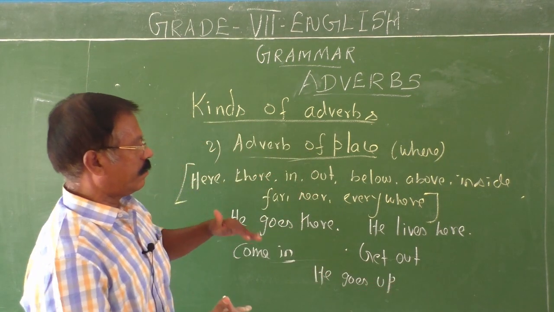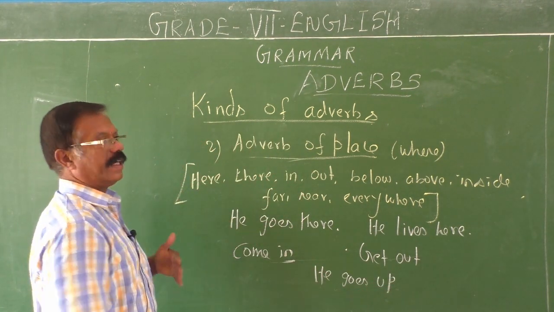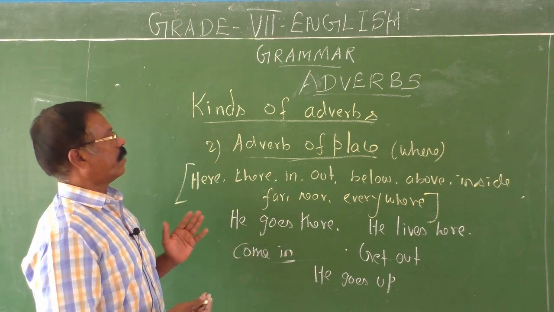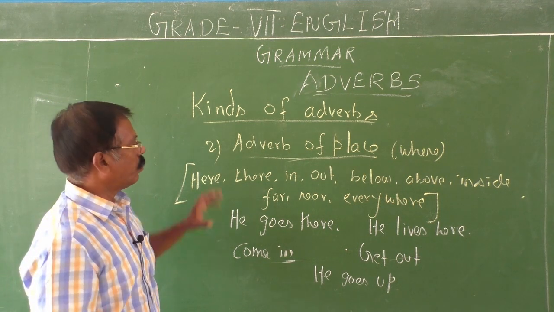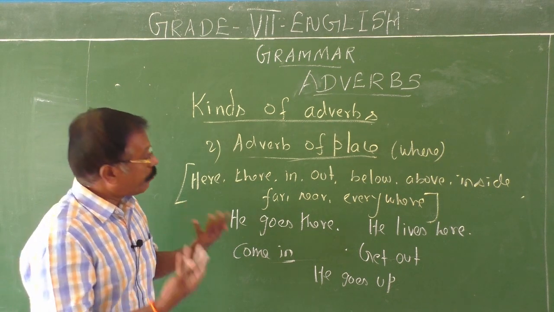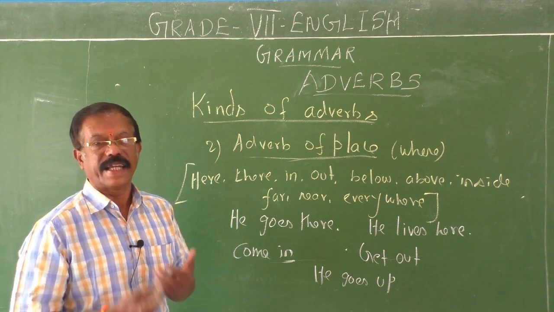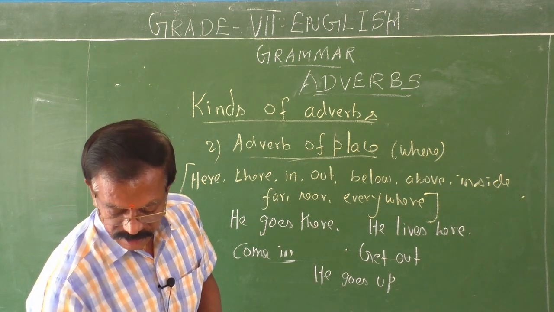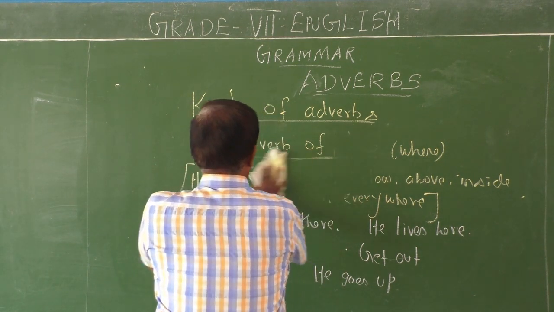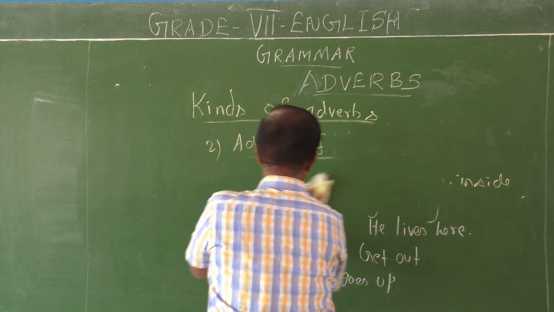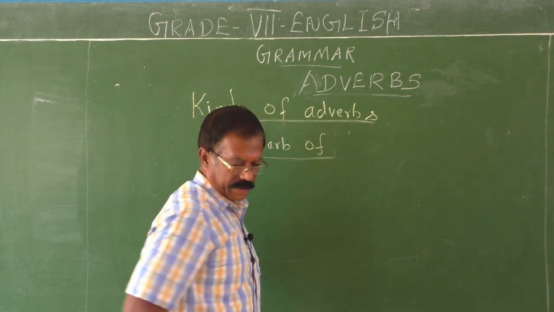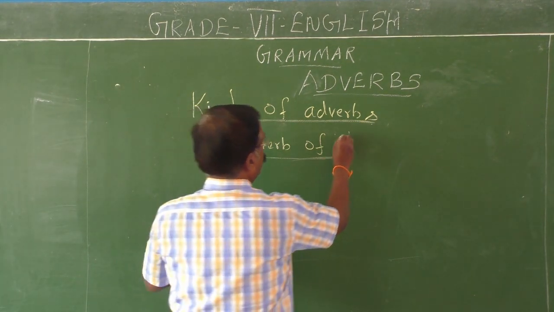So based on the model sentences that I have given here, you too can frame your own sentences using all these adverbs of place. So adverb of place answers the question where, it describes the place of action, where it happens. Okay, children? Good, nice. Then next, adverb of manner. Third kind of adverb, adverb of manner.